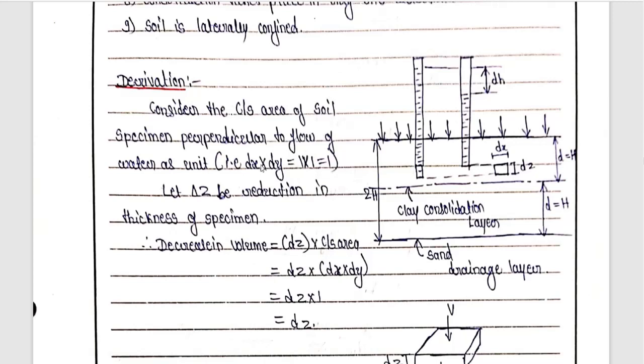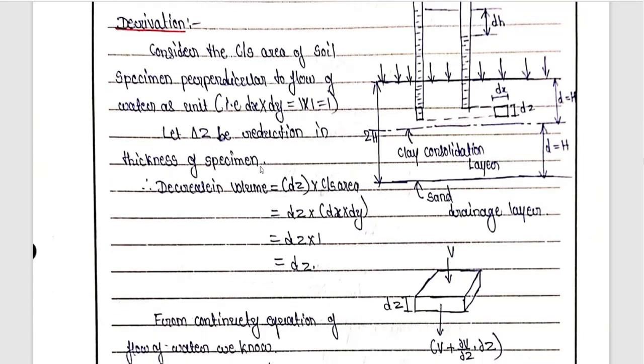That is unity, dx is equal to 1, dy is equal to 1, therefore it is equal to 1. In the vertically downward direction, the dimension is dz. So dx, dy, and dz make it three-dimensional; if you imagine, you will be able to understand this. So dx into dy is equal to 1. Let delta z be the reduction in thickness of the specimen. In the z direction, as the consolidation is occurring, delta z is the reduction in thickness of the specimen.